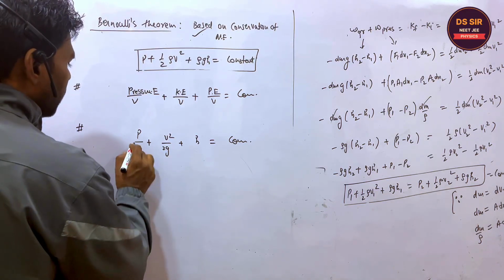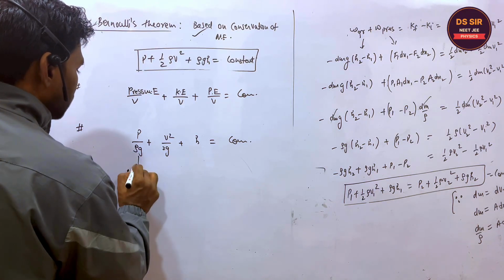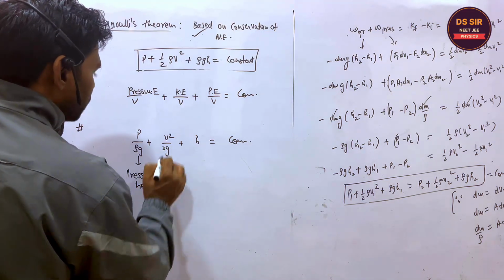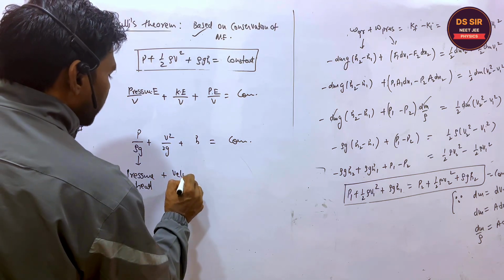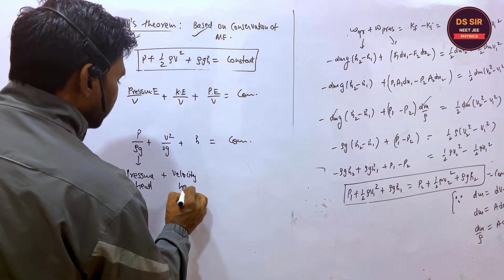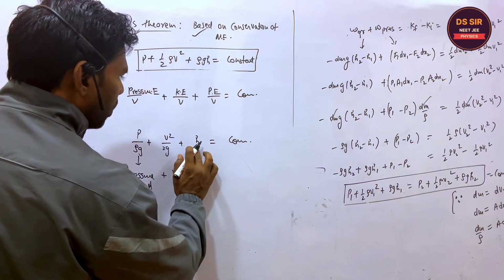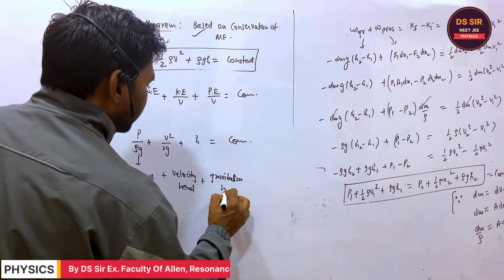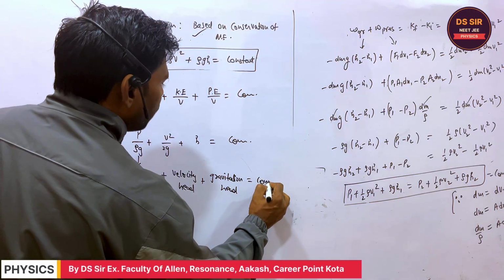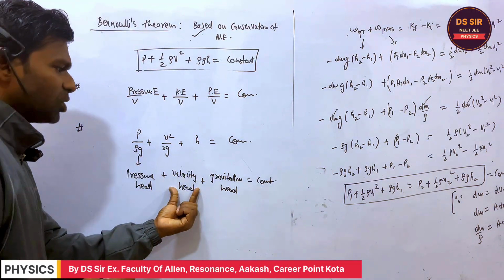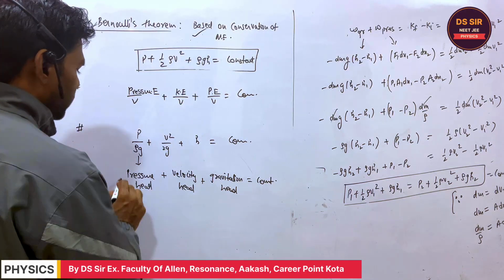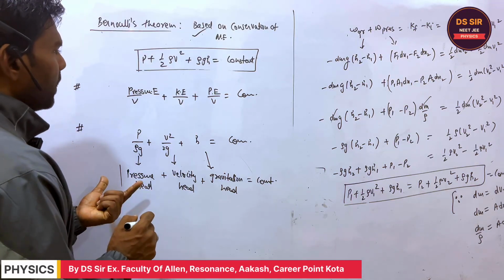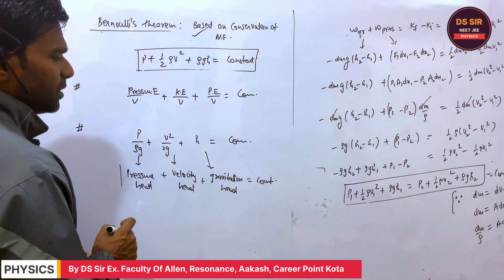This term is called the pressure head, and this is called the velocity head, and this h is called the gravitational head. So the sum of pressure head plus velocity head plus gravitational head is also constant. This is the other way to write the Bernoulli equation. Is it clear or not?